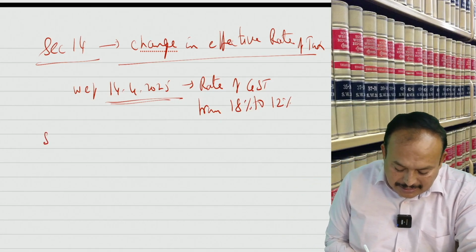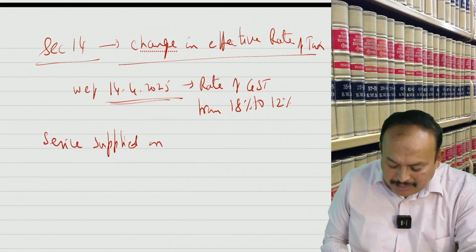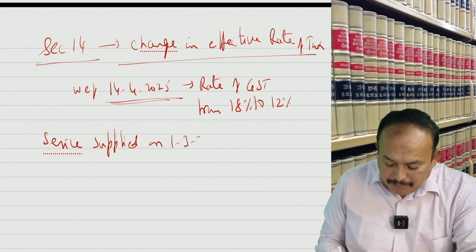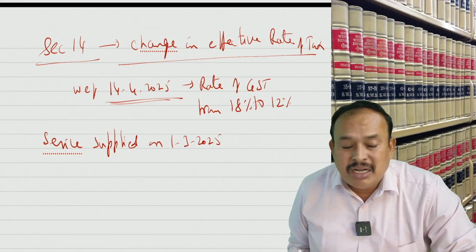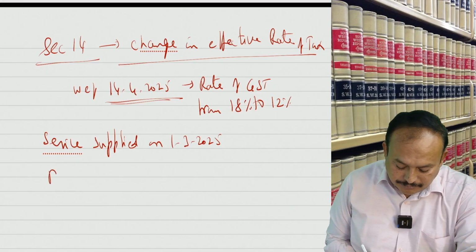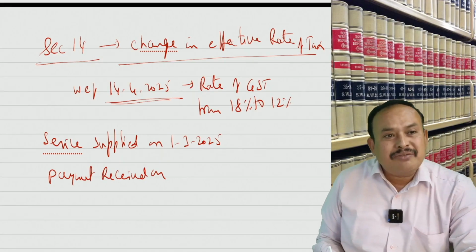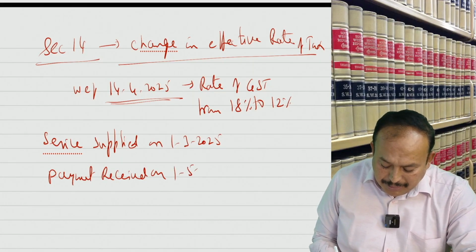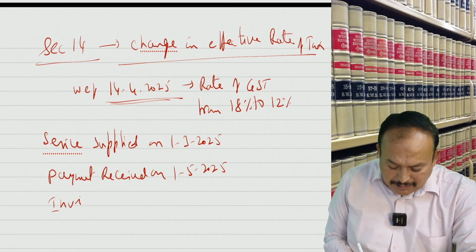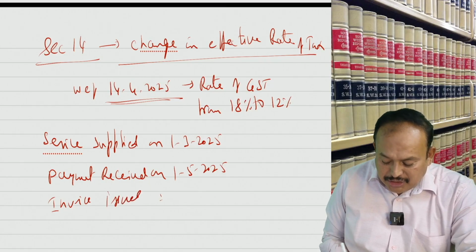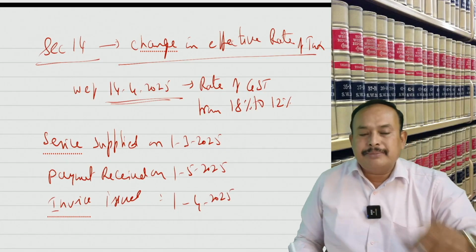If so, which rate is applicable for me? Where I provided service, supplied on 1st March 2025. Service provided on 1st March 2025. Payment received on when? Payment received on 1st May 2025. Sir, invoice issued when? Invoice issued on 1st April 2025.